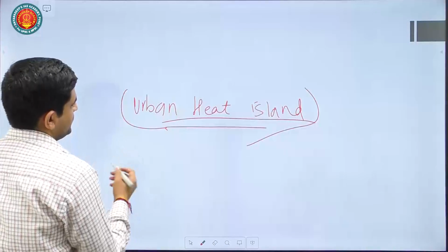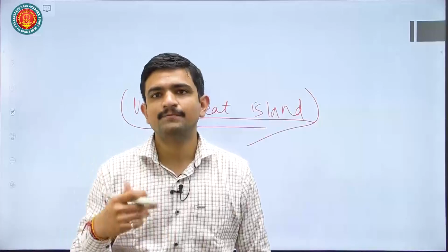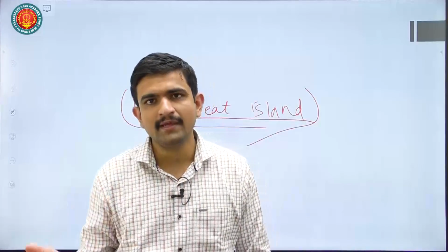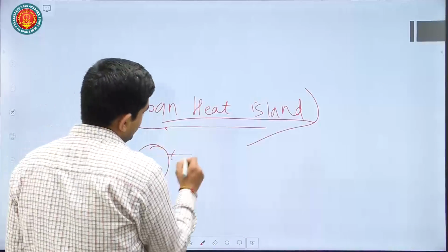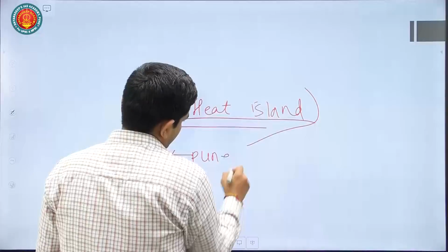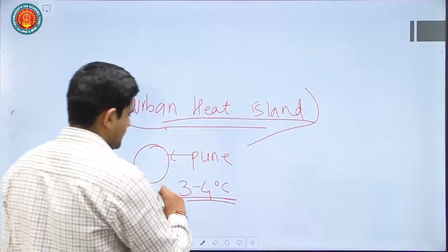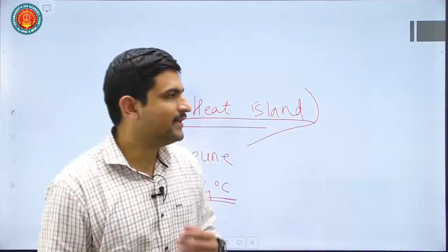The area in which urban setup is there experiences higher temperature as compared to areas like nearby rural areas. For example, Pune city will be having around 3 to 4 degrees Celsius higher temperature than the rest of the area nearby Pune city.